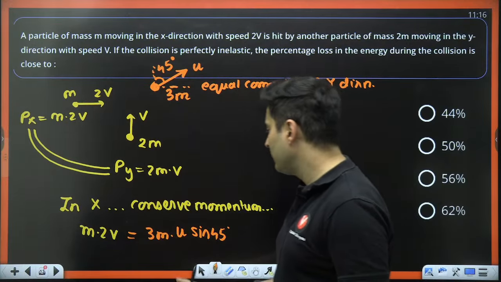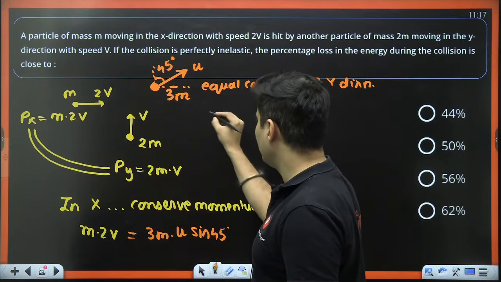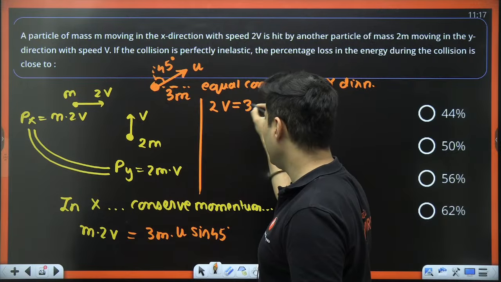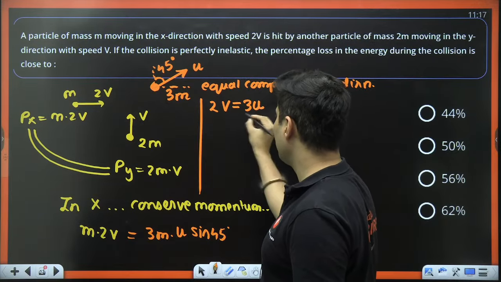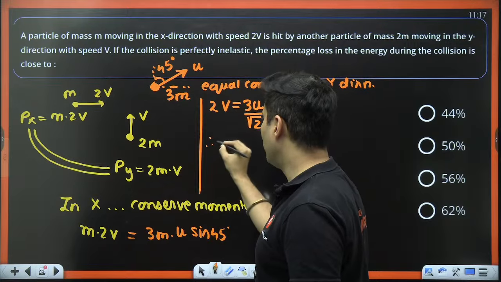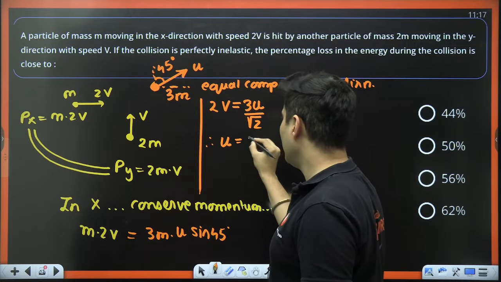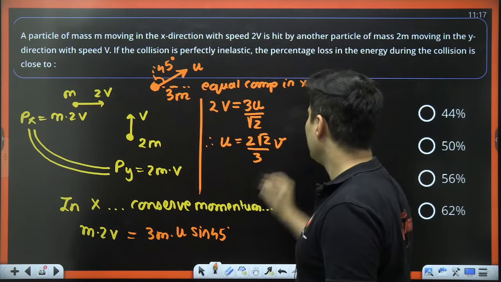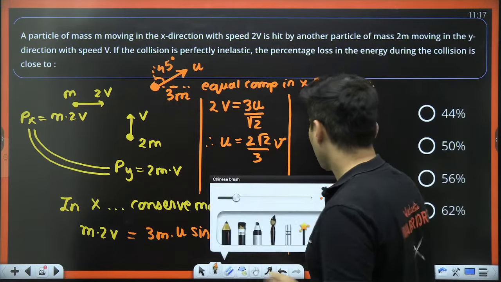m will get cancelled. So I am just left with 2 times v is equal to 3 times u, and sine 45 is 1 by root 2. Therefore, my final velocity will be 2 root 2 divided by 3 times v. That is your final velocity. But that is not the question.